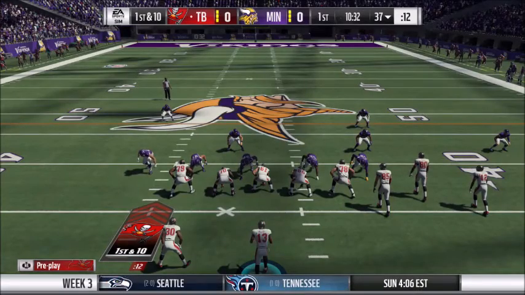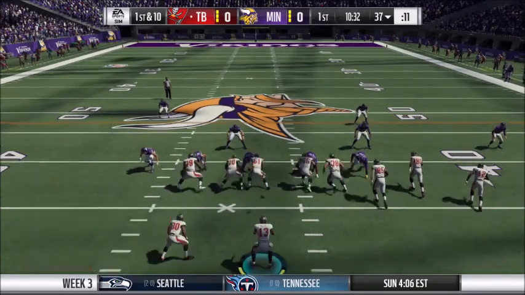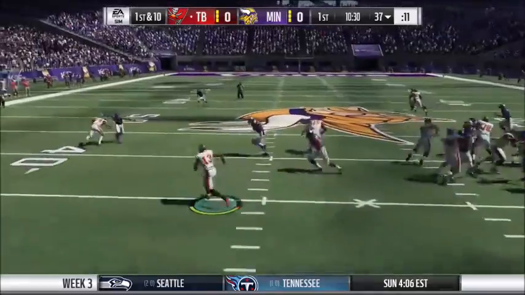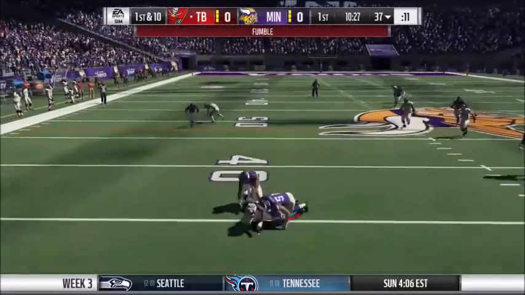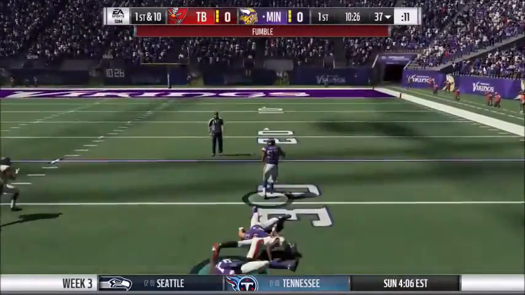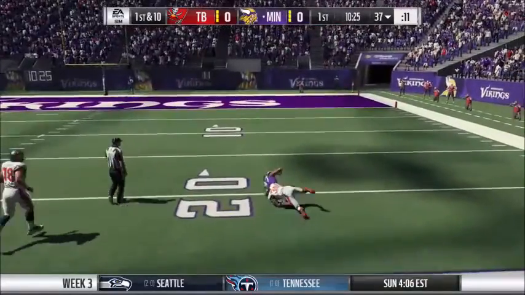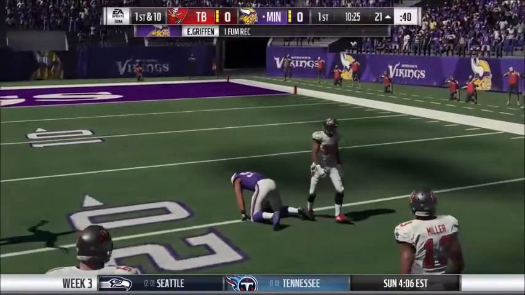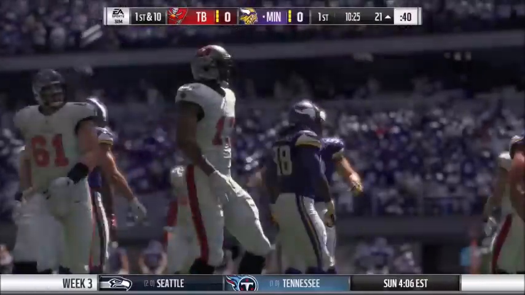Braxton Miller's on the field. And the Buccaneers are running a bunch formation. And they run the read option. Miller fumbles the ball. And the Vikings recover. And Everson Griffin gets the ball to the 21-yard line.